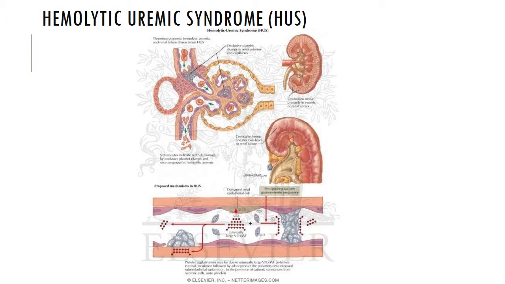Okay, now let's talk about hemolytic uremic syndrome, also referred to as HUS, acute renal disease that results in acute and chronic renal failure. However, it is an uncommon illness. It affects children less than 5 years of age. They have a triad of symptoms: hemolytic anemia, thrombocytopenia, and acute renal failure.